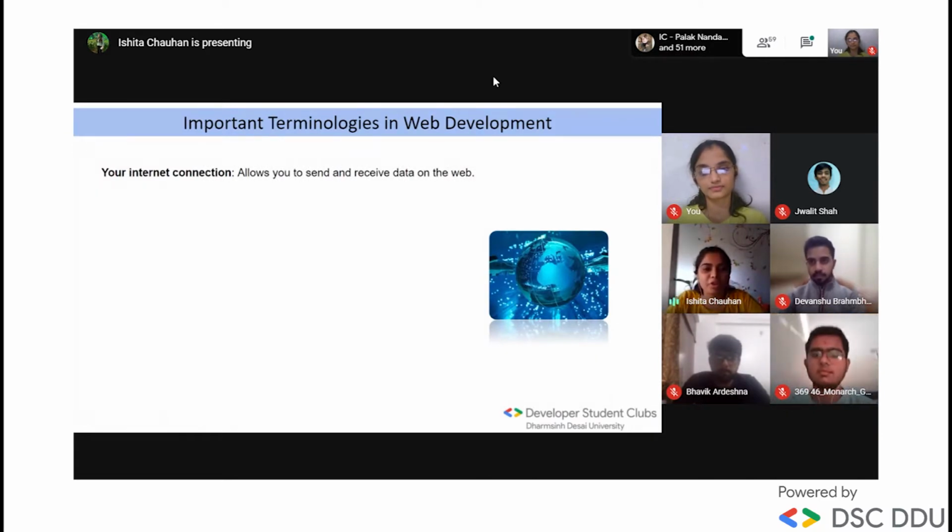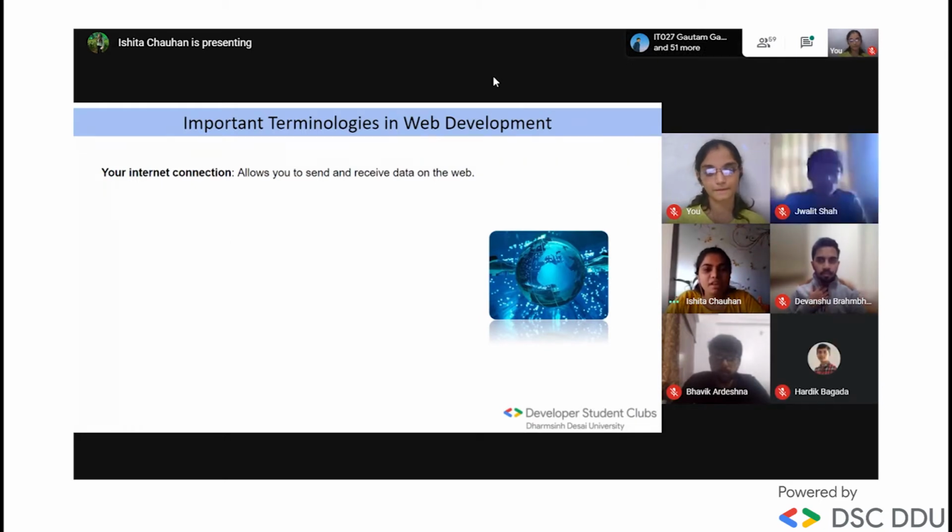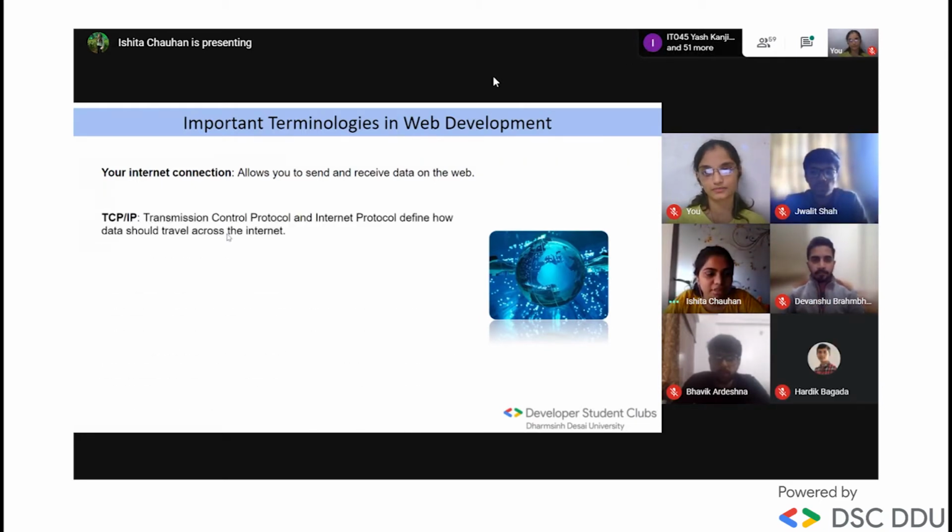Here are some terminologies. First is your internet connection. We all are very familiar with this. Next is TCP/IP, which means the Transmission Control Protocol and the Internet Protocol. It defines how the data should travel across the internet.